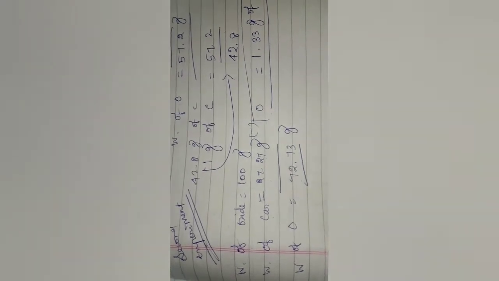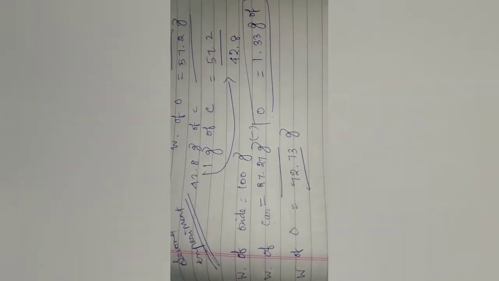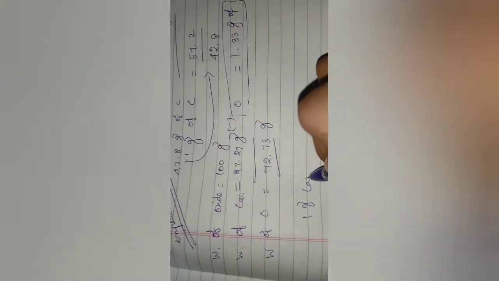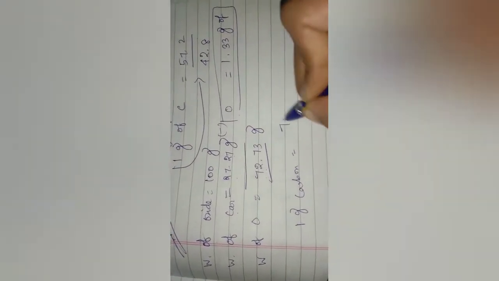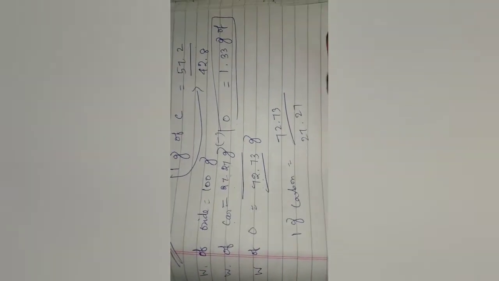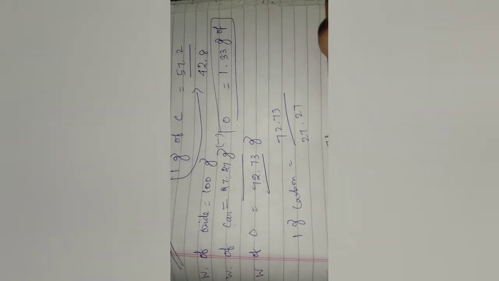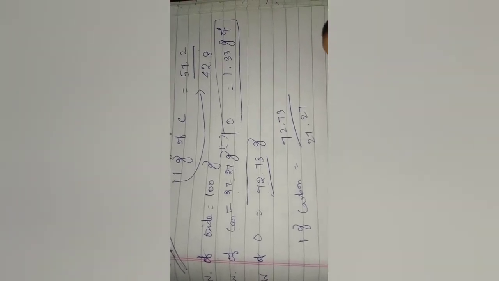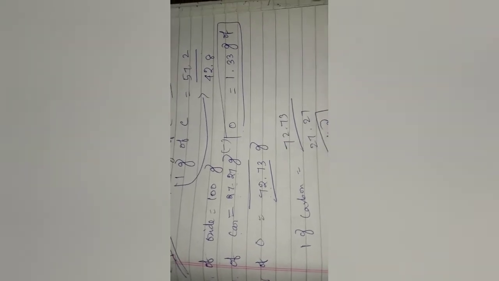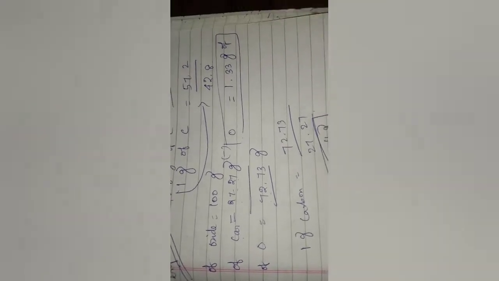But this is for 27.27 gram of carbon combined with oxygen, and I have to calculate for 1 gram of carbon. So this 72.73 divided by this 27.27, then I will get the value 2.66 gram of oxygen. So this is the first experiment value, this is the second experiment value.